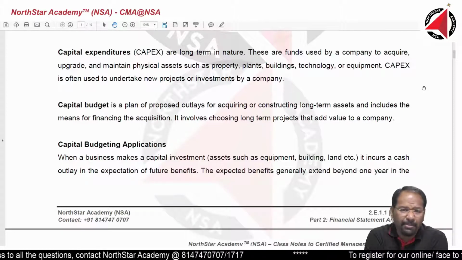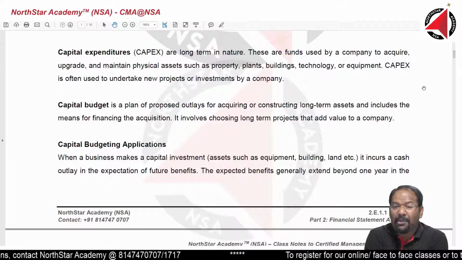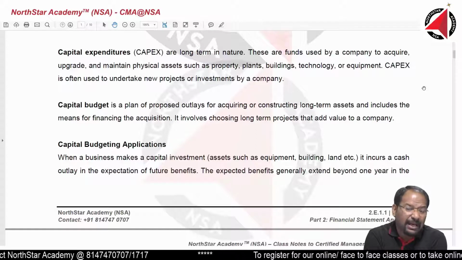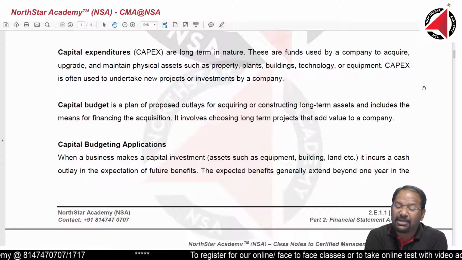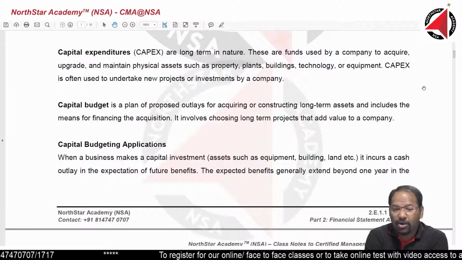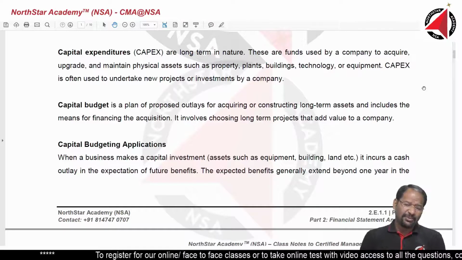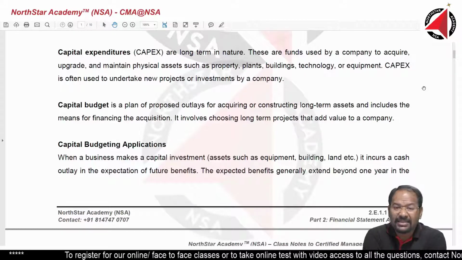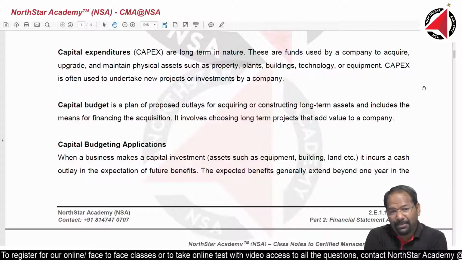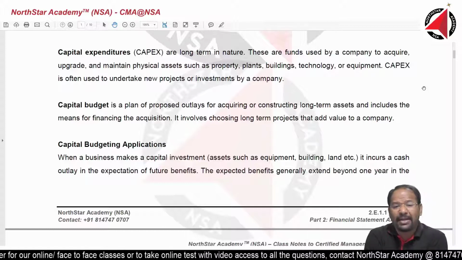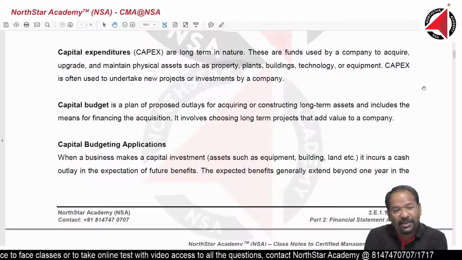Over a long-term period, how much investments we have to do, how much assets we have to acquire, which company we are going to acquire, which assets we are going to acquire, which business segment we are going to enter, which product launch we are going to do. So these are very long-term decisions, very important decisions for the stability, sustenance and growth of the company. And since lot of money goes into it, it has to be planned quite well in advance.